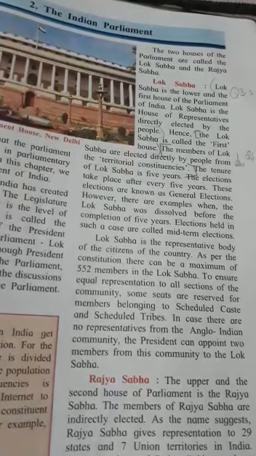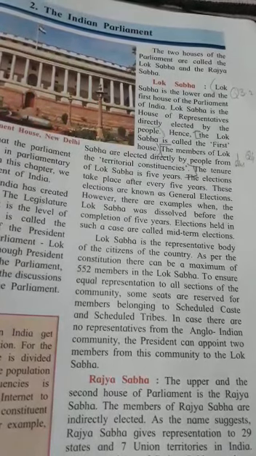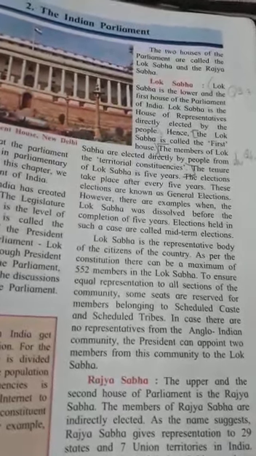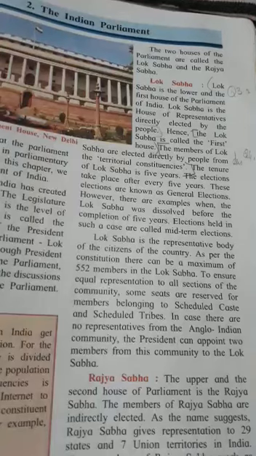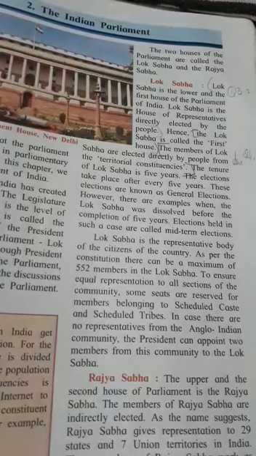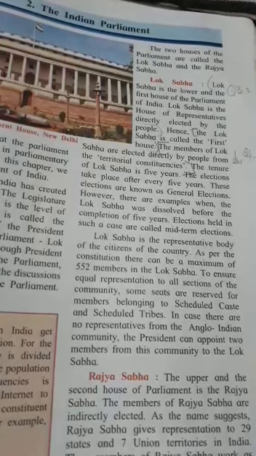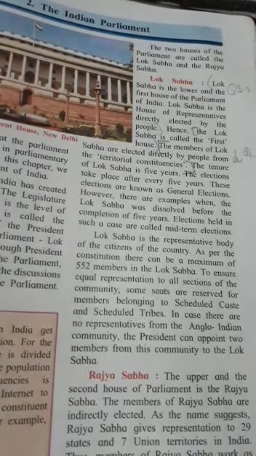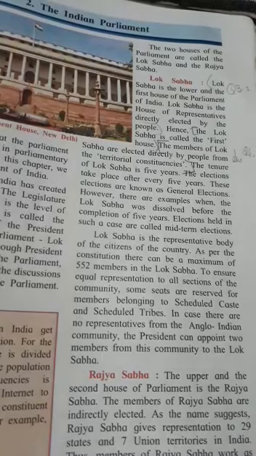Now the tenure is generally 5 years. In the Lok Sabha the tenure is 5 years. The election takes place after every 5 years. These elections are known as general elections.